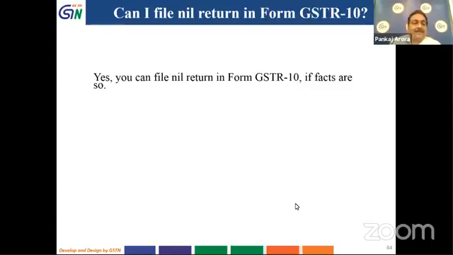So if no such stock is there, you can file a nil return. In that case, after updating the address and communication details, you can straight away go to the proceed to file tab and file nil GSTR 10 if facts require so.